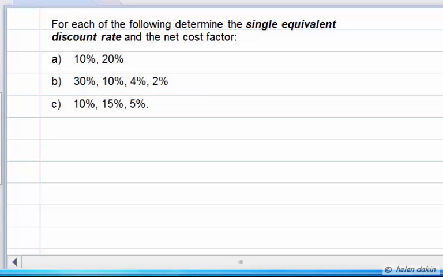For each of the following, we'd like to determine the single equivalent discount rate and the net cost factor. So in Part A, we've got 10% and 20%. We've got two trade discounts of 10 and 20%, and we'd like to figure out the single equivalent discount rate and the net cost factor. And B, we've got 30, 10, 4, and 2%. And in Part C, we've got 10%, 15%, and 5%.